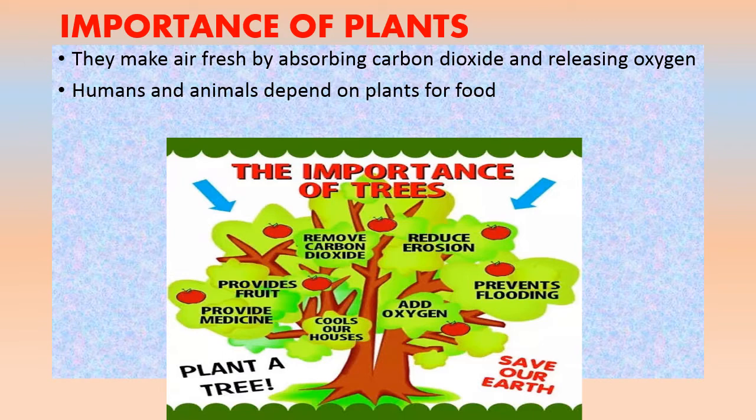The food we eat, like fruits, vegetables, grains, they all come from plants. Plants also provide us medicine. Most of the medicines are made from plants. They also prevent flooding. Plants give us wood, which is useful for making many things like furniture, sports goods, cabinets. They also provide us cotton, which is useful in making fabrics and the clothes we wear.